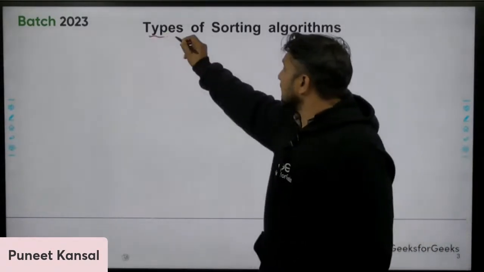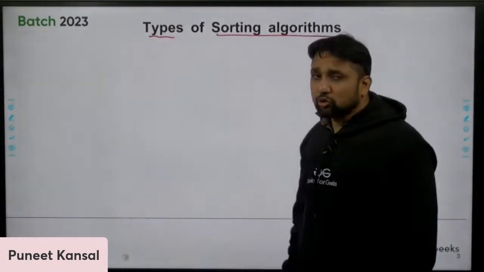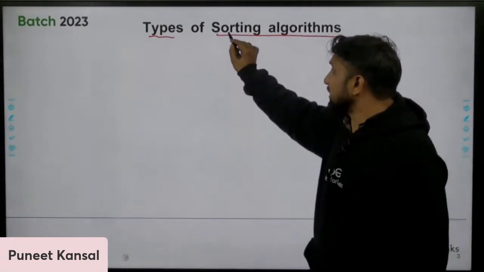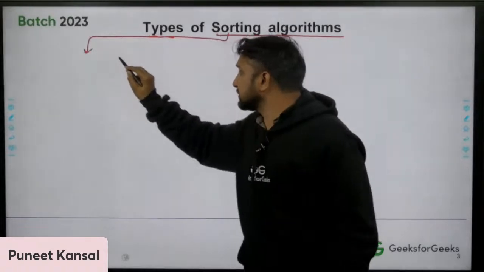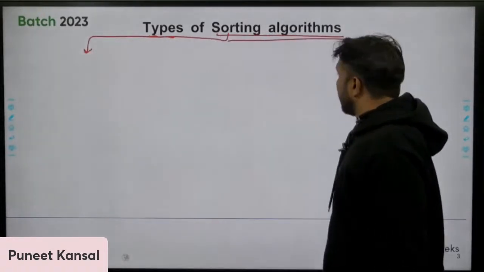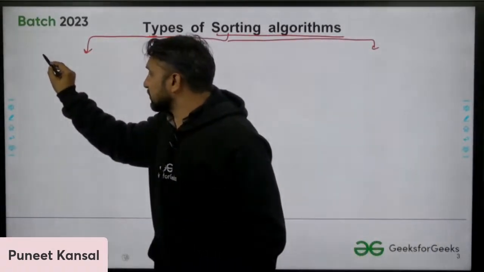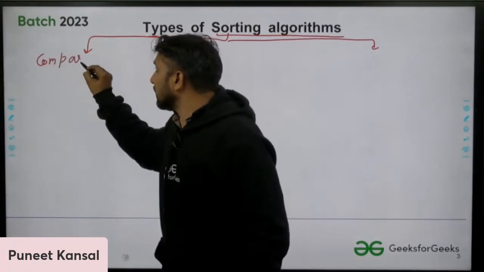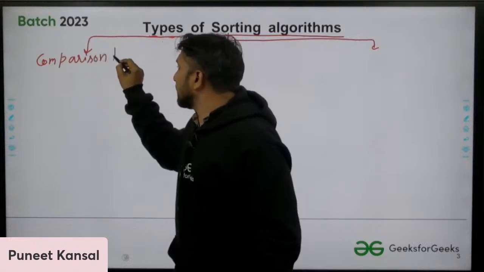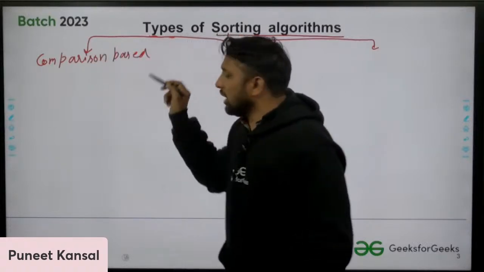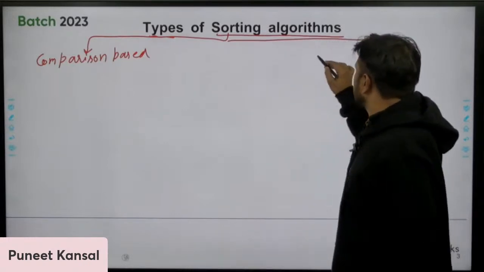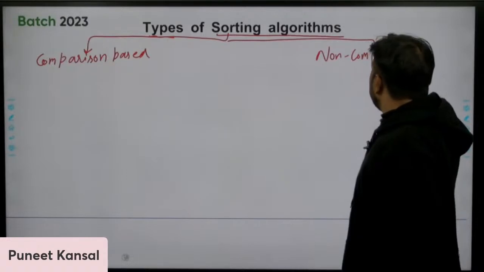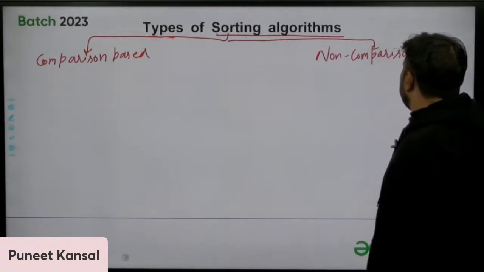Let's see the various types of sorting algorithms, sorting techniques. Actually, we can broadly categorize sorting techniques into two categories. One is comparison based sorting algorithms, and the other is non-comparison based.